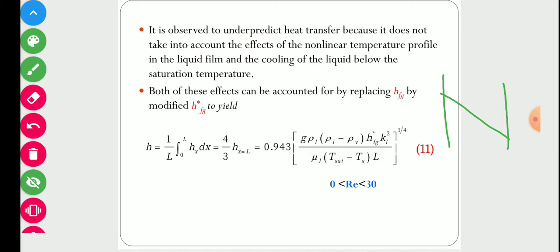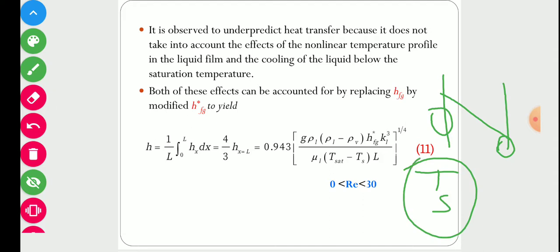Second, here we have the saturation temperature T saturation, and the temperature of the wall Ts is at a lower value than the saturation temperature of the liquid or vapor. So there is always a possibility that the condensate liquid temperature goes below its saturation temperature, because Ts is below the saturation temperature.